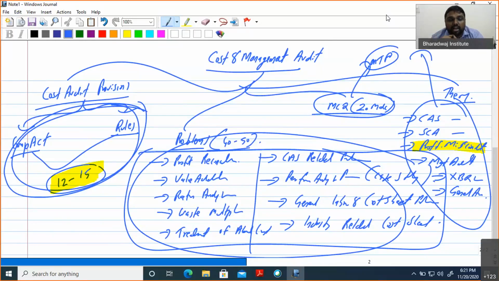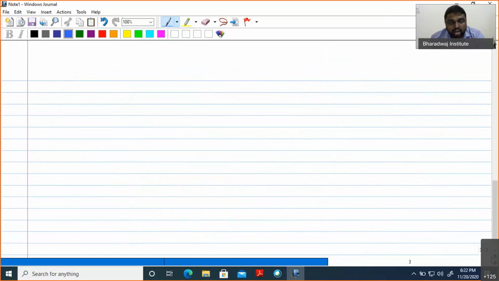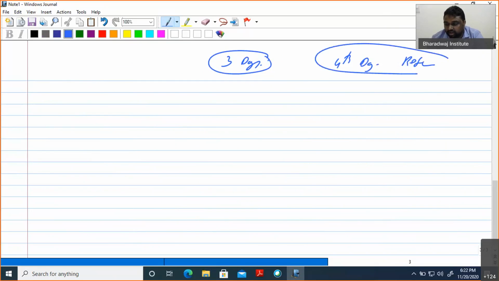So mostly we can cover almost all areas, because it's a small subject. See, for the cost audit, just for time purposes, we have kept 4 classes. But the cost audit, we are making 3 days for the revision. Fourth day, if required, we will take as a reserve. We will require the fourth day because it's a problem area and not a very, very small area.